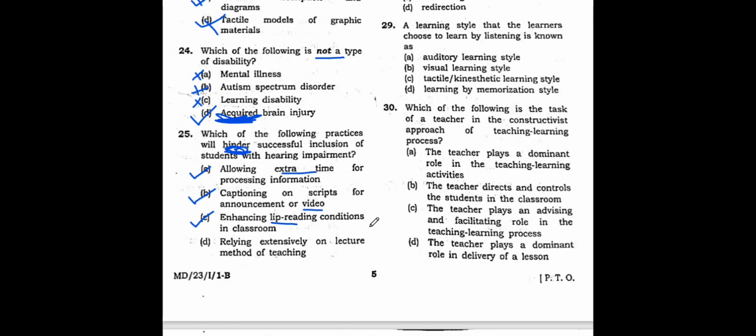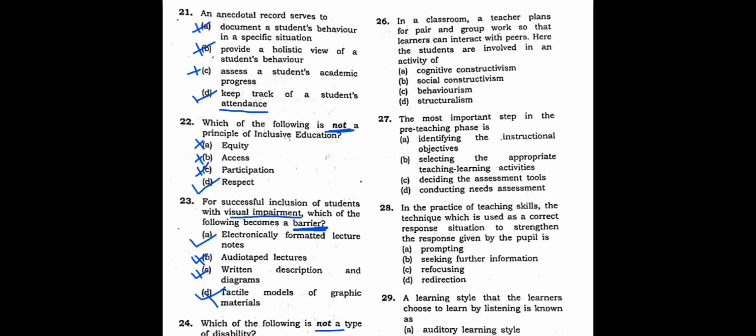So the only thing which will not be helpful to the person with a hearing problem is relying extensively on the lecture method of teaching. Lecture method means we are speaking without any visuals, without any extra help to the student. So relying only on the lecture method of teaching will affect the learner with hearing impairment. Right, so 5 more questions are left. Let's see what they are. Now question number 25 is done. Now let's go to question number 26.